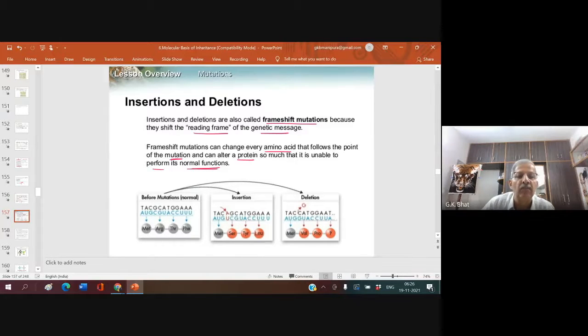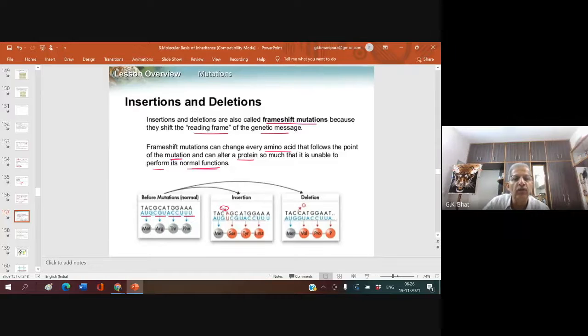Look here. This is before mutation. What is there? You have AUG, GUA, AUG, CGU, ACC, UUU. Okay? This is before mutation. Now what happened? You have added one nitrogen base.